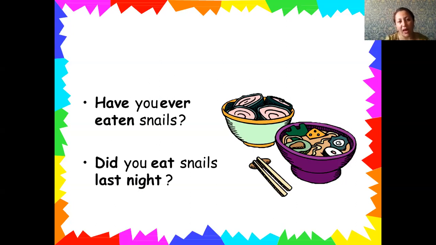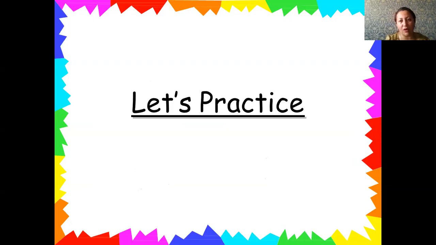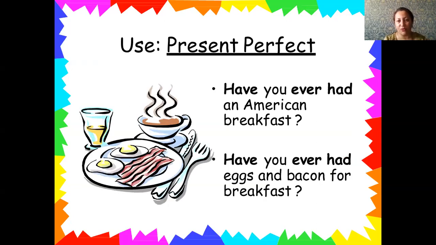And also we have some practice, again, on present perfect. Have you ever had an American breakfast? Have you ever had eggs and bacon for breakfast? It is an interrogative form of present perfect in order to practice our rule. Again, we have